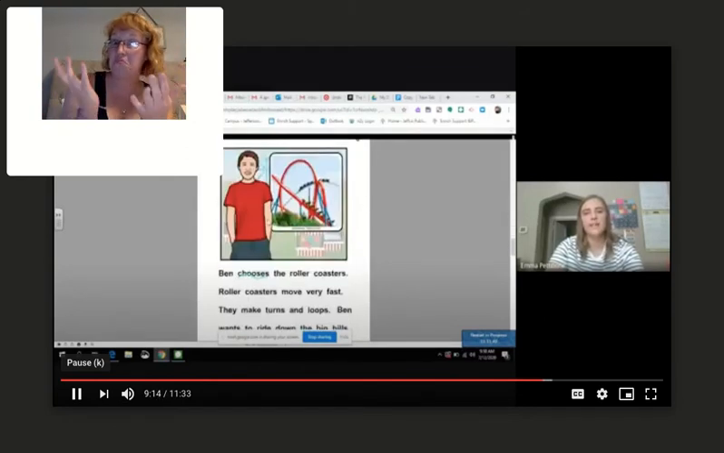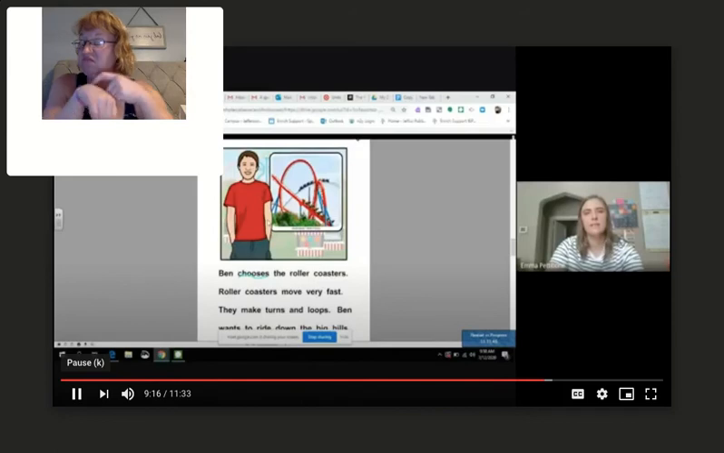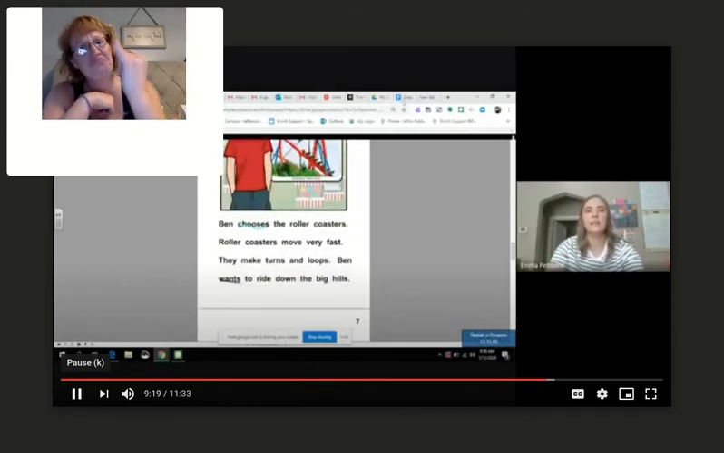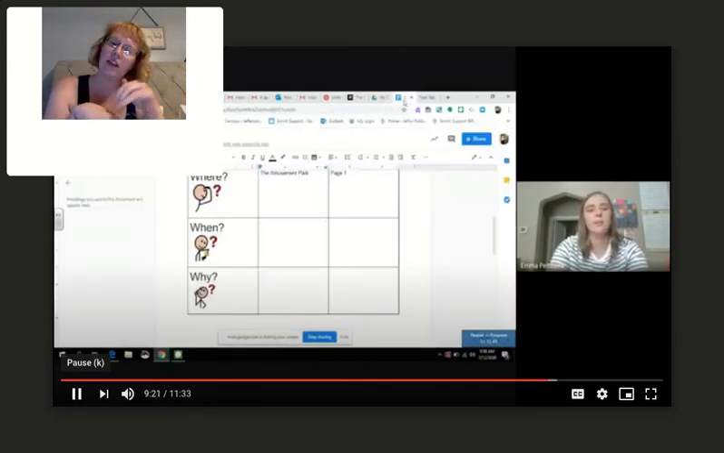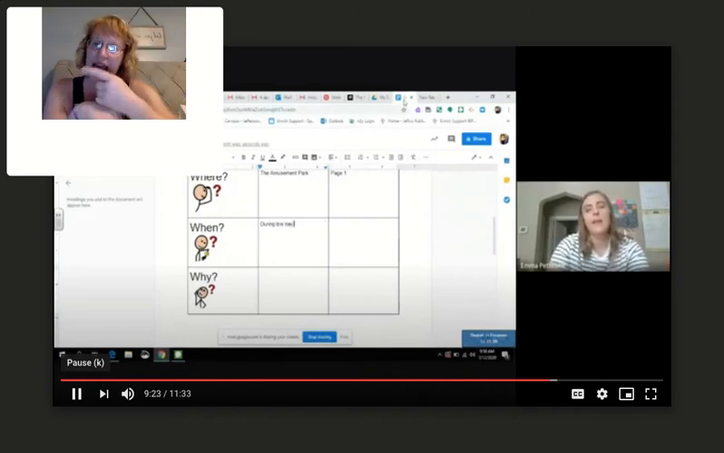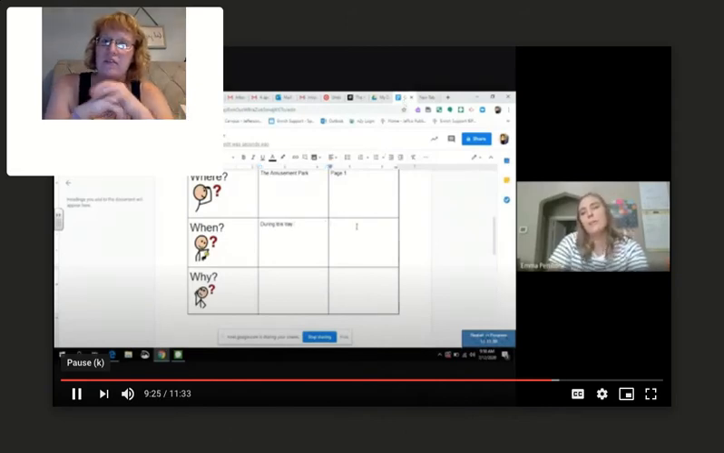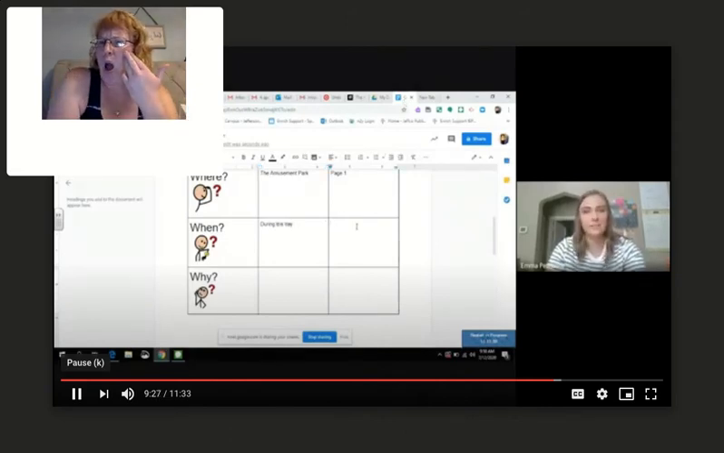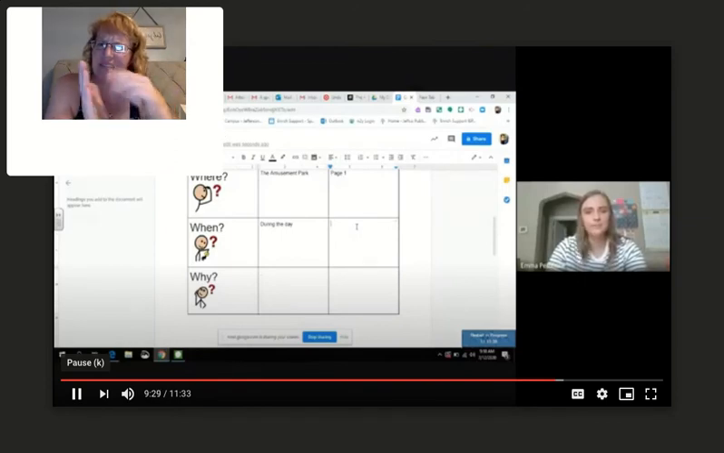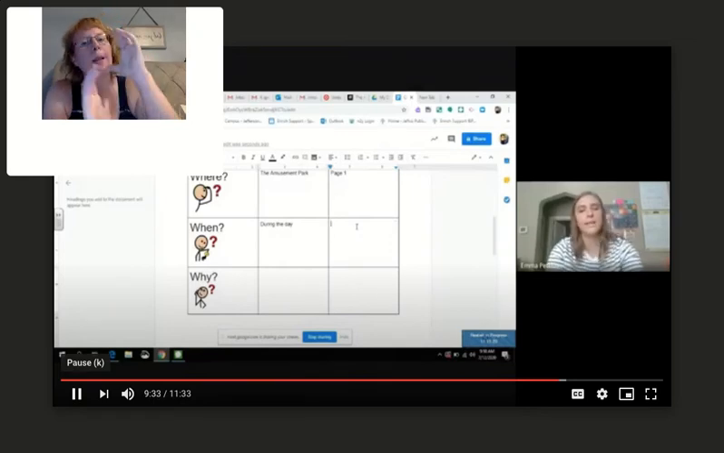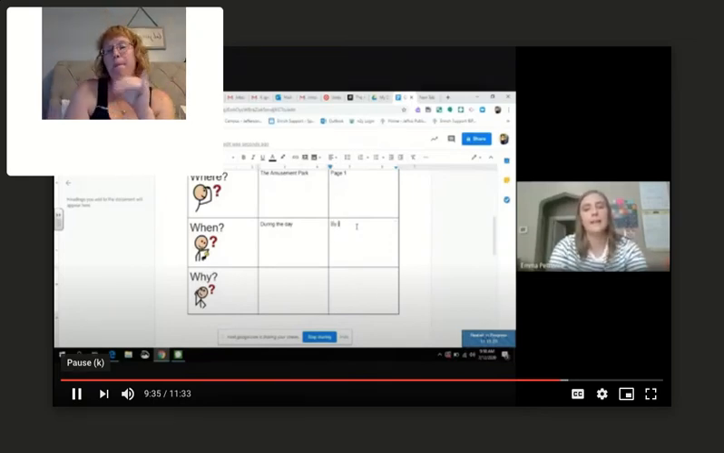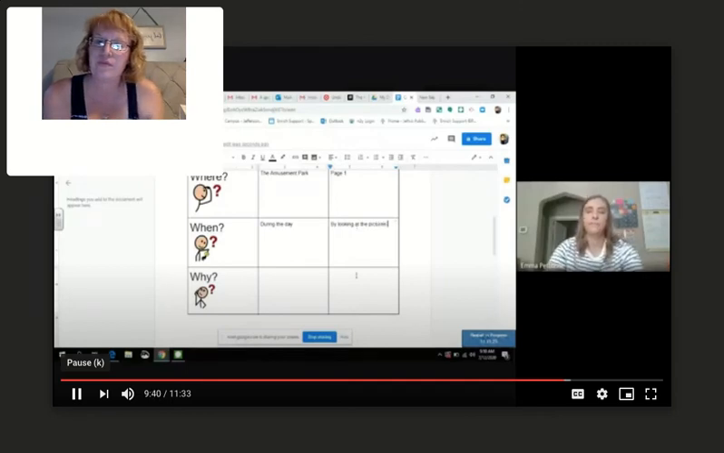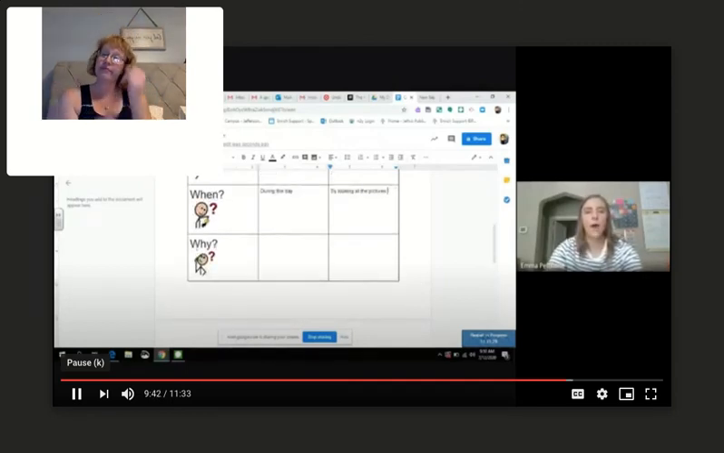No, it looks pretty bright, huh? So do you think it's during the day? Yeah, I think so too. So let's go ahead and say that they are at the amusement park during the day. And how do we know that? Did we find that in a text somewhere? No, we didn't. We looked at the pictures. Good job. So we'll say by looking at the pictures. All right. Good job. And our last one is why.